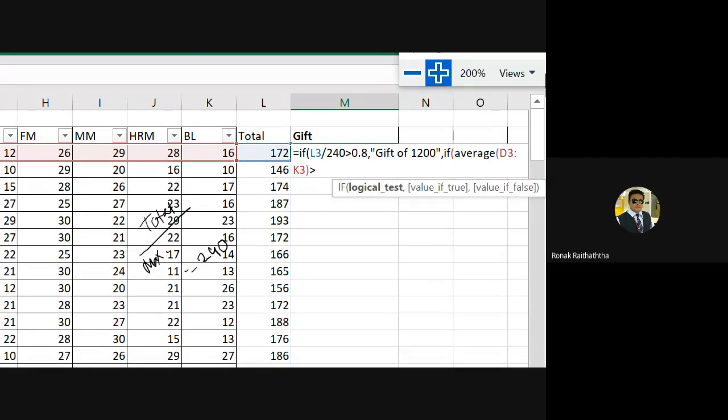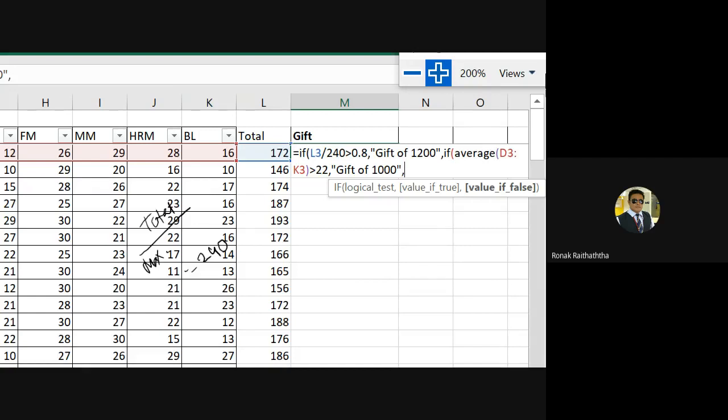May I have the answer, please? Average shall be more than what? 22. Very true. It should be more than 22. Now again pressing the comma. If the second condition is satisfied, then again there would be a gift. And that gift would be of 1000 rupees, because it's ladder by ladder, step by step, condition by condition. Everyone will not get the same amount of gift now. So it must be in double inverted commas, "gift of 1000", closing the double inverted comma.